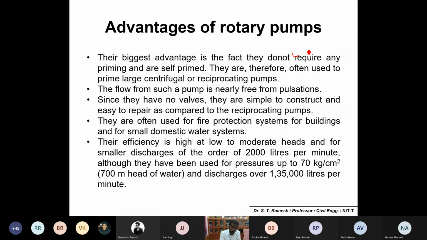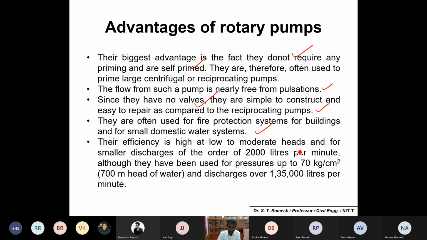These pumps do not require priming. That is number one. And the flow from a rotary pump is nearly free from pulsations. There are no valves here, and they are simple to construct and also easy to repair compared to reciprocating pumps. They are often used for fire protection systems for buildings and small domestic water supply systems.